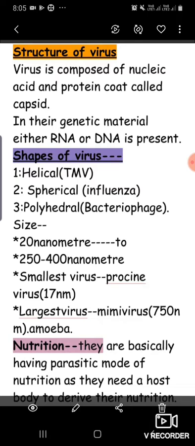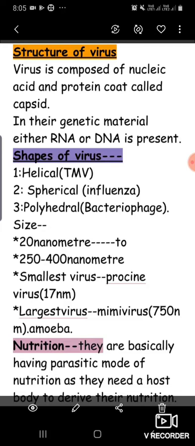So what is the structure of a virus? A virus is composed of nucleic acid, either DNA or RNA, as its genetic material, and that is surrounded by a protein coat called the capsid, which is made up of capsomeres.